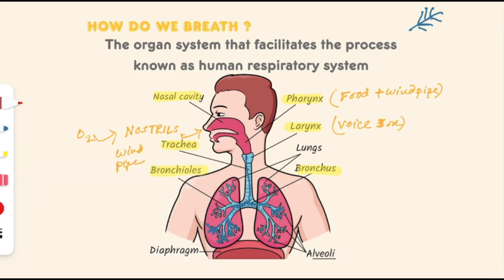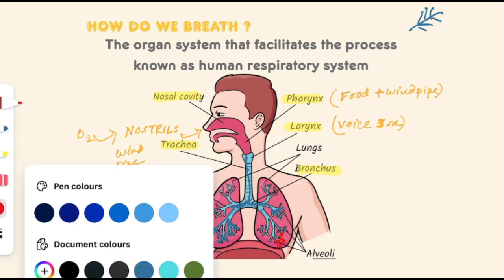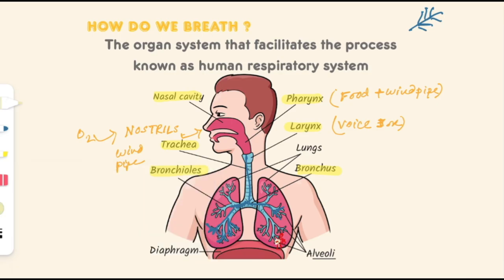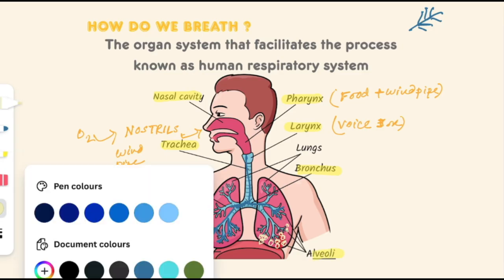So to get a clear vision, I will show it in red color, or I will show it in white color, okay. These are the bronchioles, and at the tip of the bronchioles, these are the alveoli. Okay, so these are the alveoli, also known as air sacs.